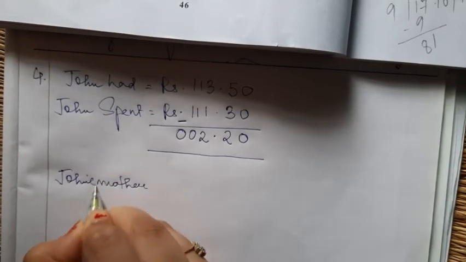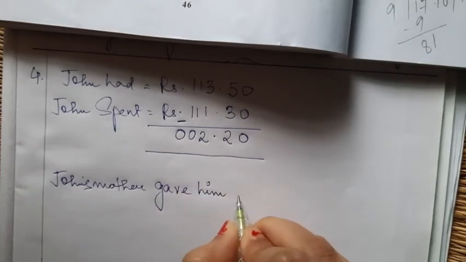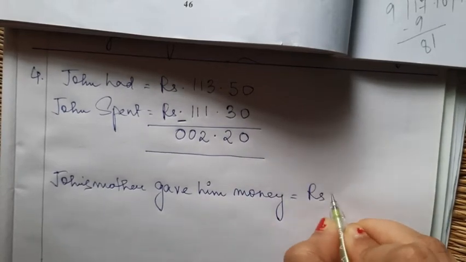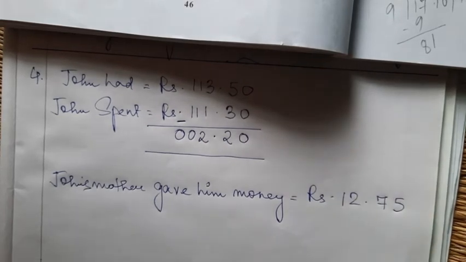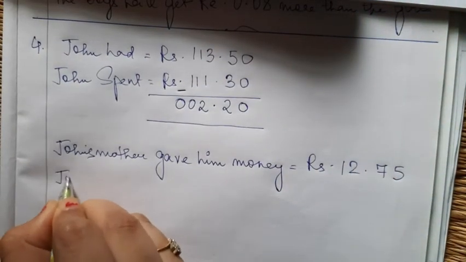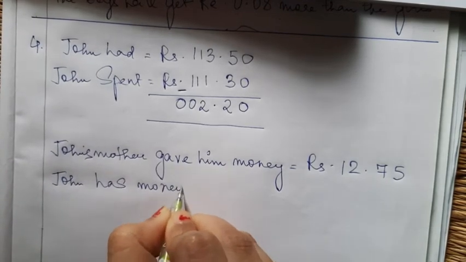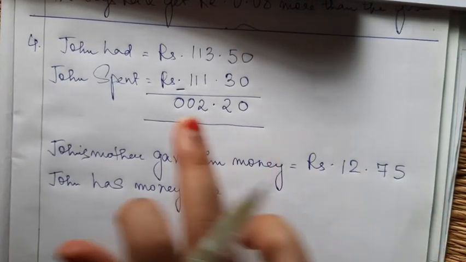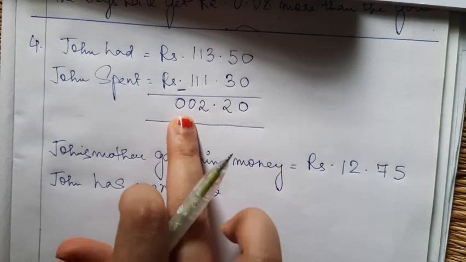John's mother gave him money equal to rupees 12.75. Right? His mother gave him more money. John has money now. How much money does he have now? He had this much money, he spent this much, and now he has this much money, 2.20.